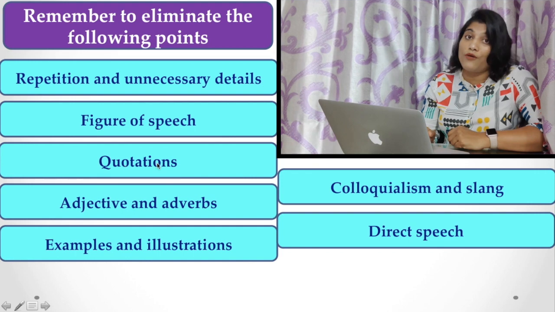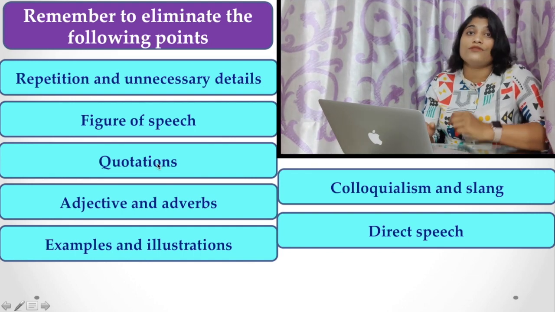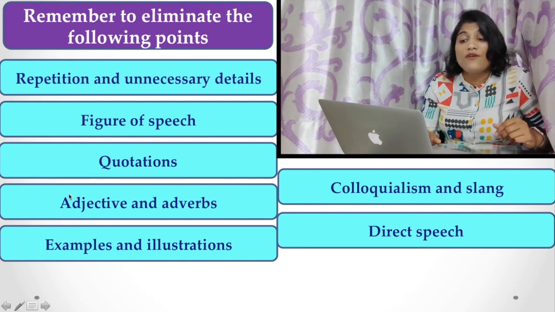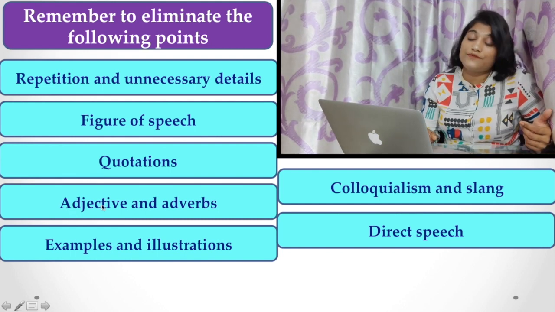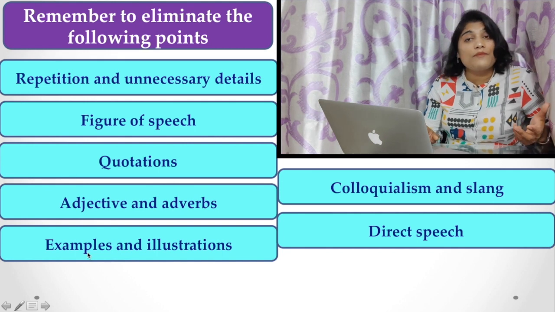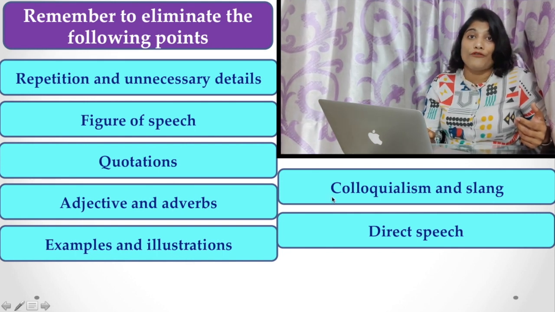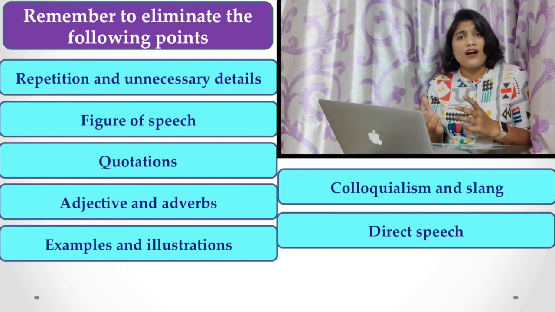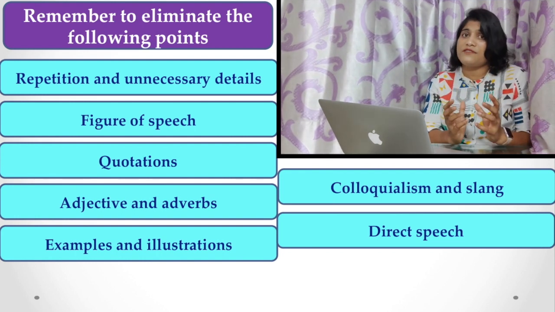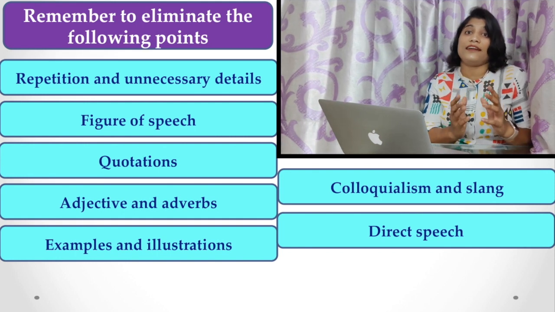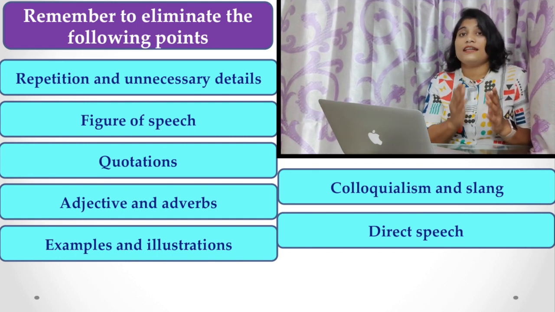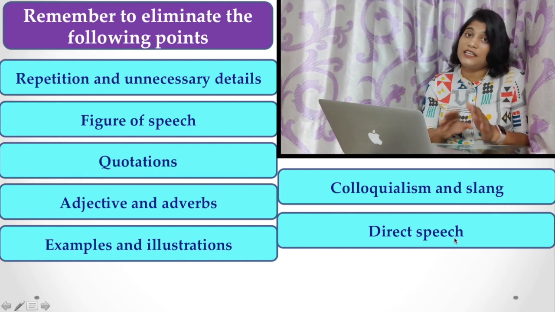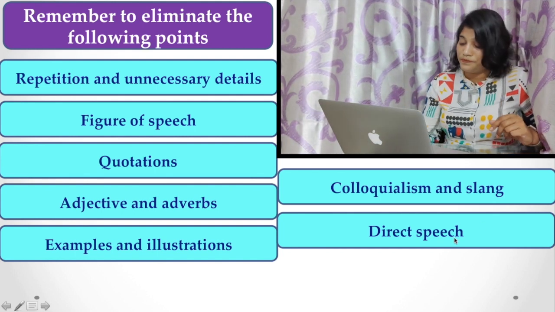And remove the quotation. As I have told you, there is no direct speech, so you have to remove the quotations. You have to remove the adjectives, adverbs, examples, illustrations, and moreover you have to remove the colloquialisms and the slang, because the summary must be written in a very polished and formal way. The language should be formal, and you do not use direct speech in it.